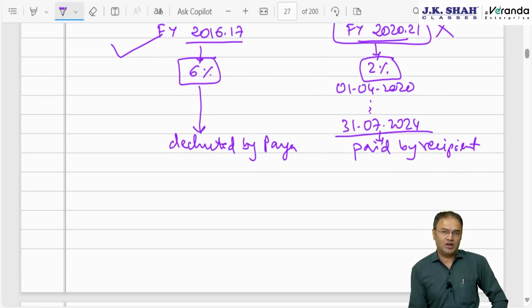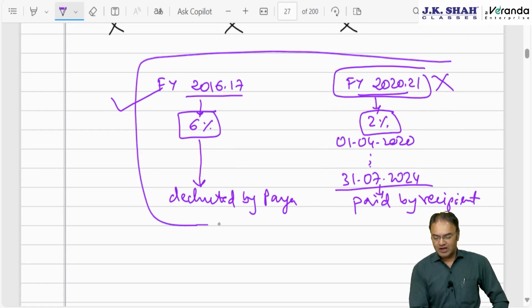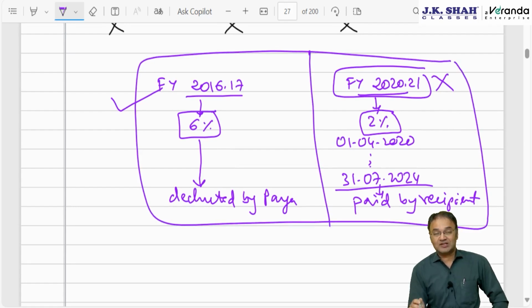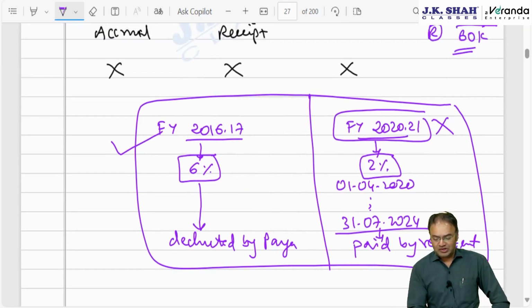Equalization levy does not apply in the state of Jammu Kashmir. Before we proceed further, let me tell you, for this equalization levy, there is no separate staff available with the government. It is handled by the staff of the Income Tax Department only. Even appeal under the Income Tax Act is handled by CIT appeal, JCIT appeal, ITAT. Same way here, there is no separate authority. Here also, appeal will have to be filed before CIT appeal or JCIT appeal or ITAT.